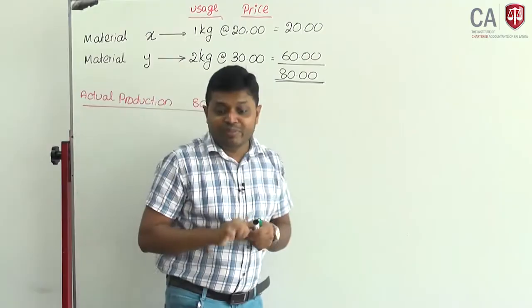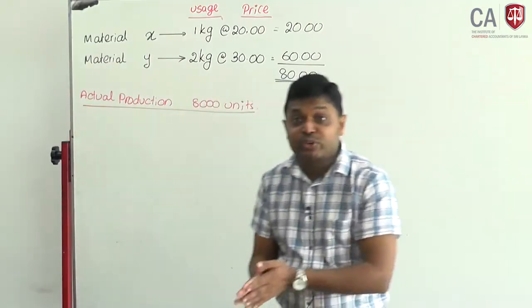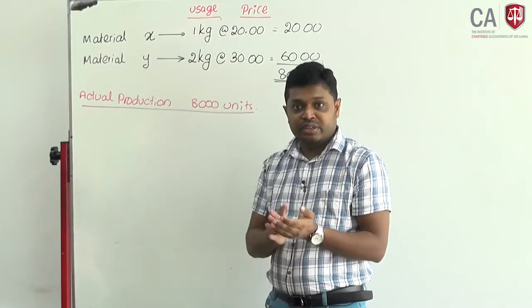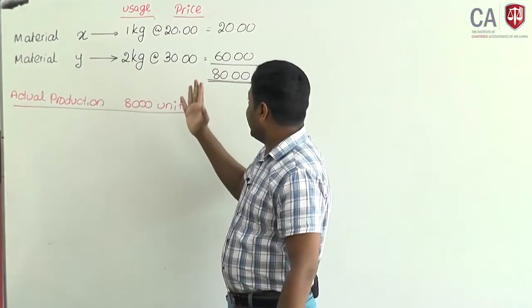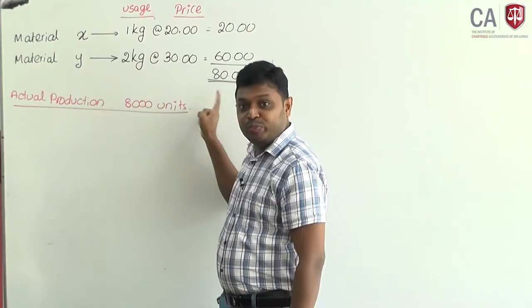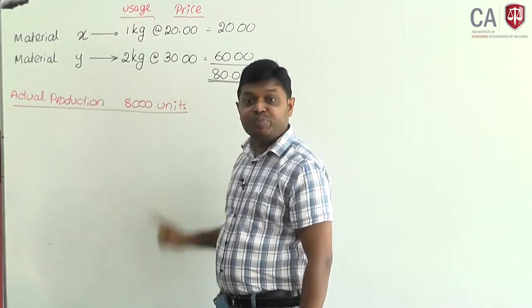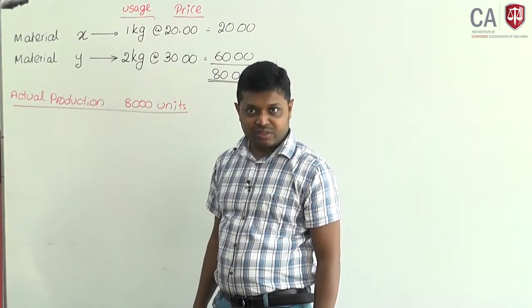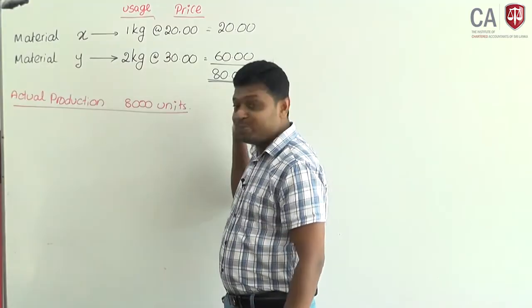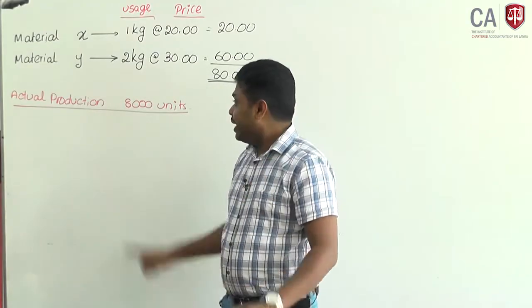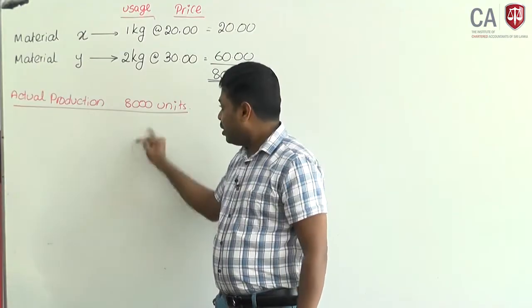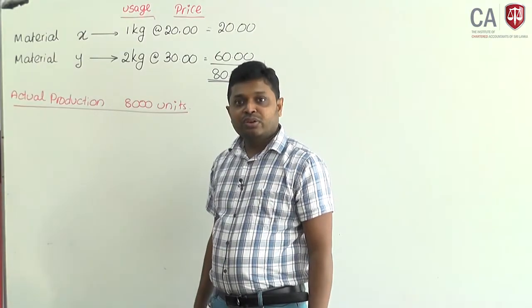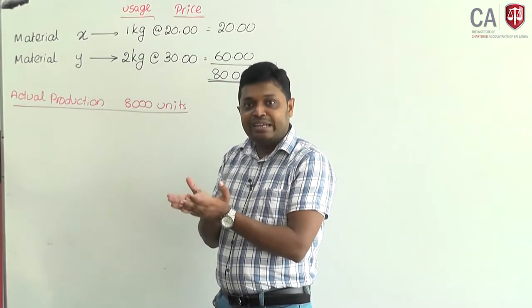Now when we are going to do the variance analysis, what we need to look at: if you produce 1 unit of output, the cost should have been 80 rupees. Direct material cost per unit should be 80 rupees. If you produce 8,000 units of output, what should be the standard cost?